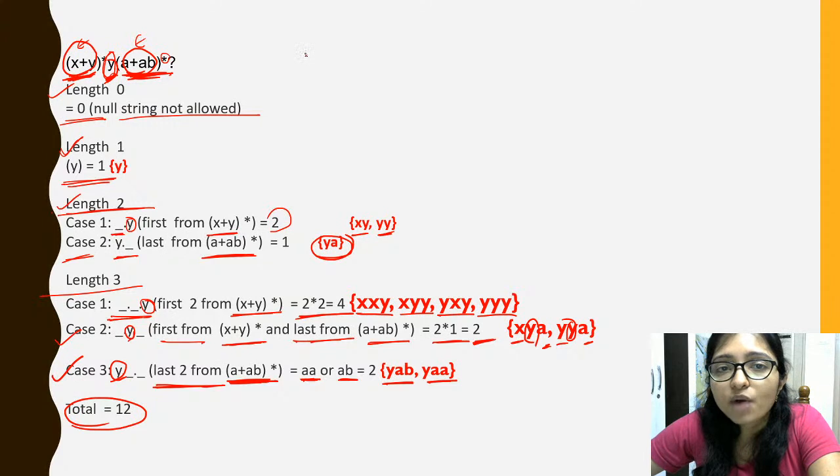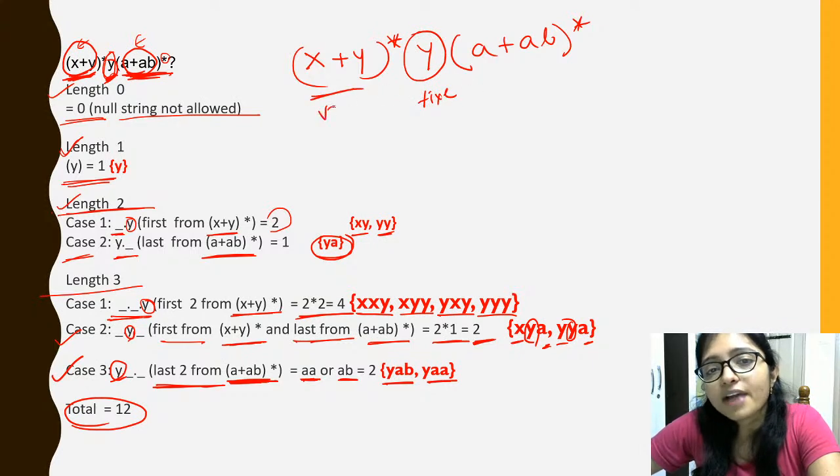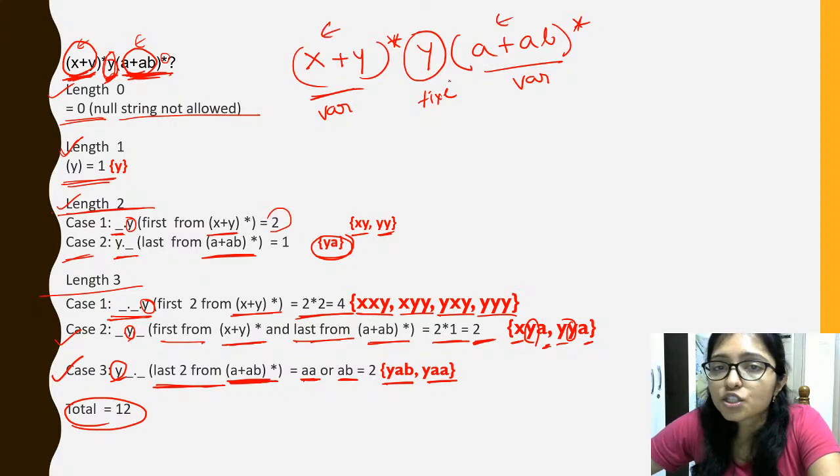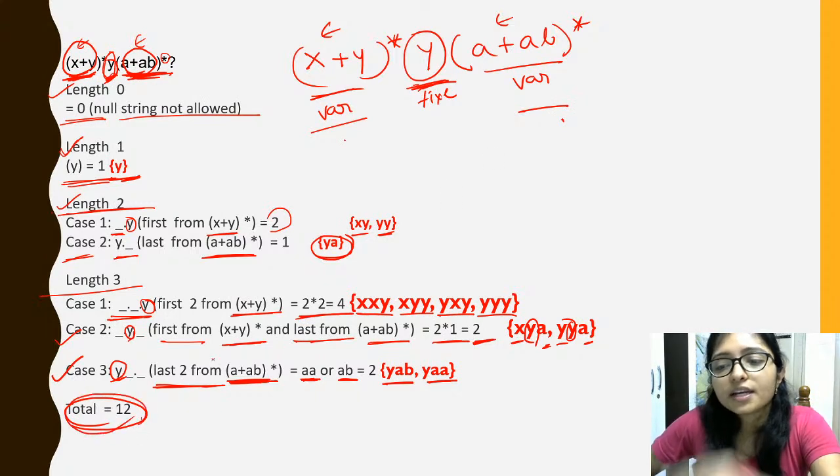You have to check what your string was. Your string was (x plus y) star, after that y, then (a plus ab) star, right? Now we know this y is fixed, and this part is variable and this is also variable, right? It can be epsilon, that's why y, that is length 1, is possible. Now after that, by fixing it, I will change this one and this one. From these two I can make combinations, right? That's why in that way 12 combinations are coming.